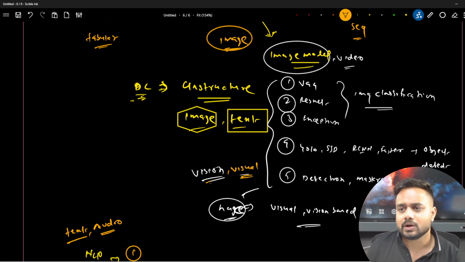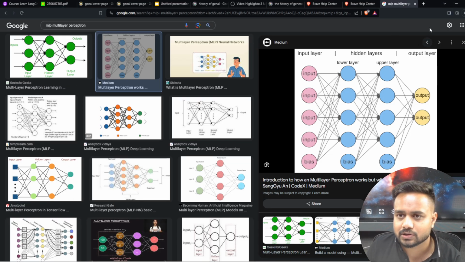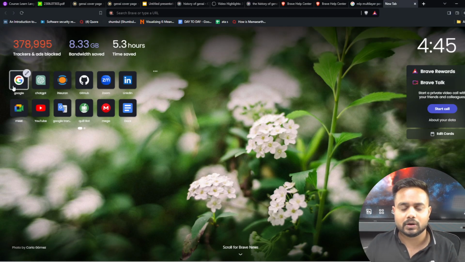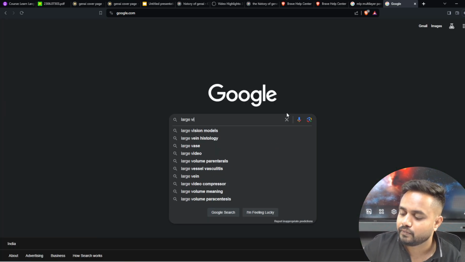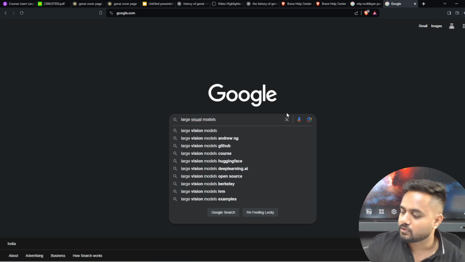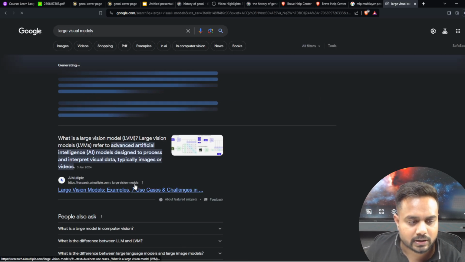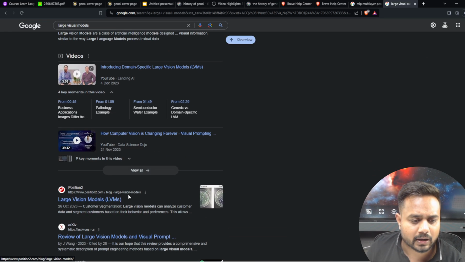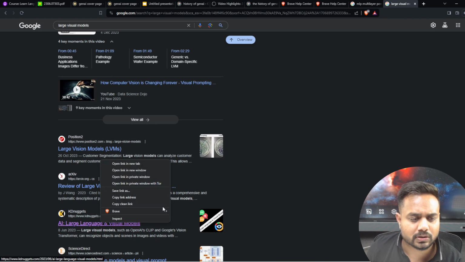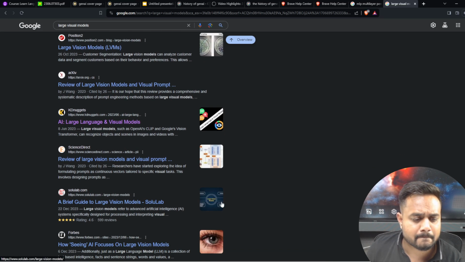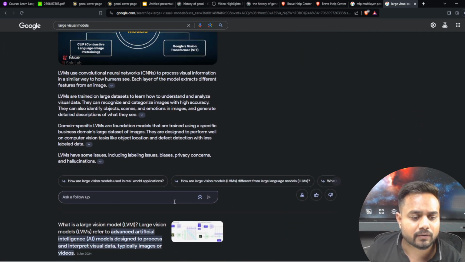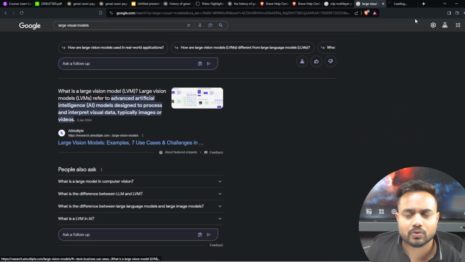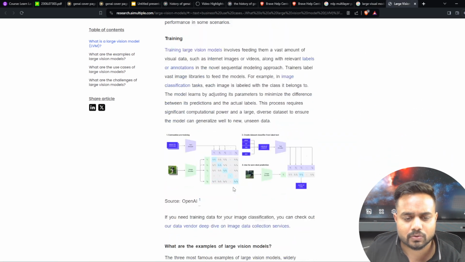Okay, now here guys, this is called vision based model, or this is also called visual model, anything you can say, and here I can search about the large visual model. So what I can do in front of you only, I can search about the large visual models, right? Here guys, you will find the GitHubs and all. So let me show you this particular one. Just a second, let me check with any of the links. Basically you will get to know about the large language model.